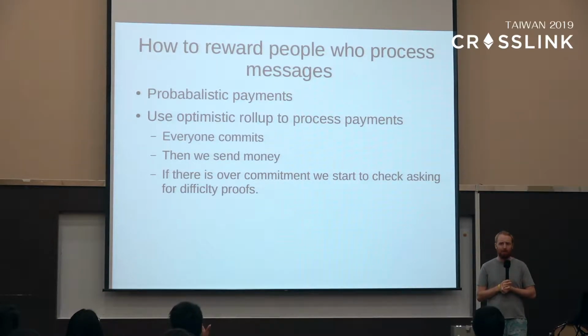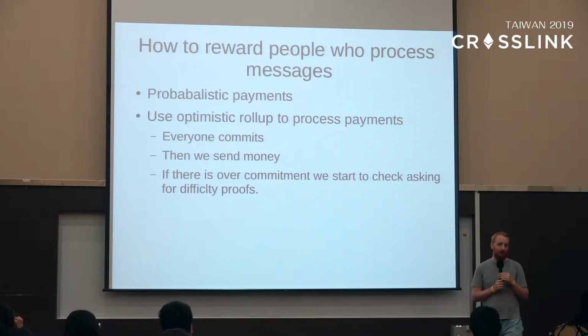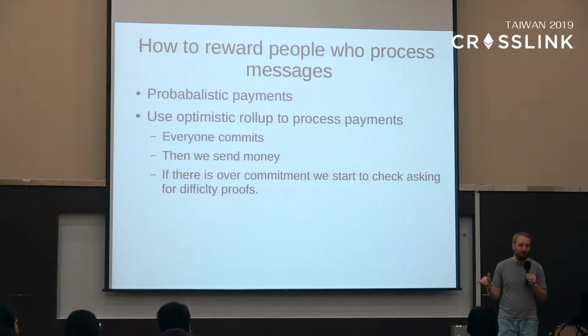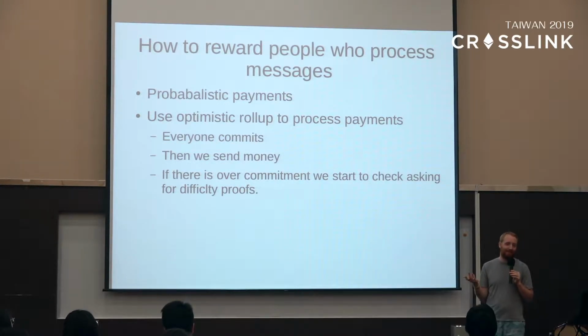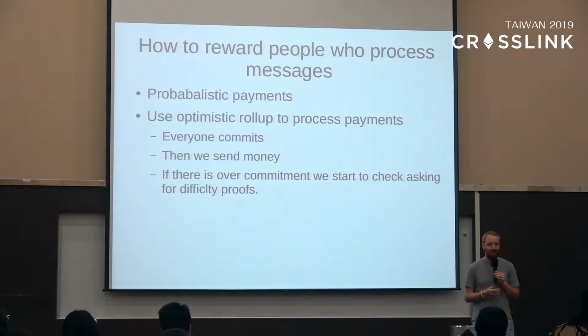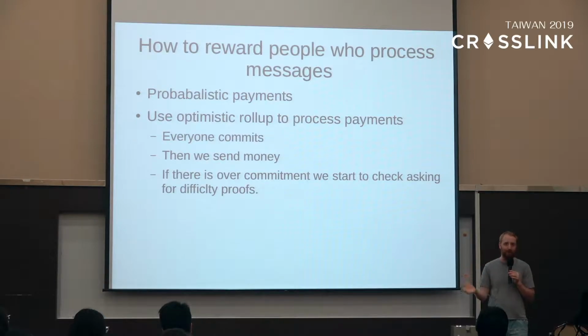Probabilistic payments basically work like this. Instead of me paying you $1, I give you a lottery ticket for $100 that will win 1 in 100 times. And it turns out that economically, these two things are the same. The chance of winning $100 that pays off 1 in 100 times is the same as getting $1.